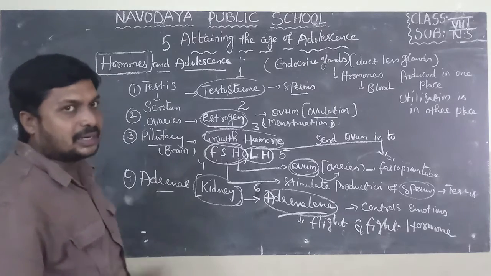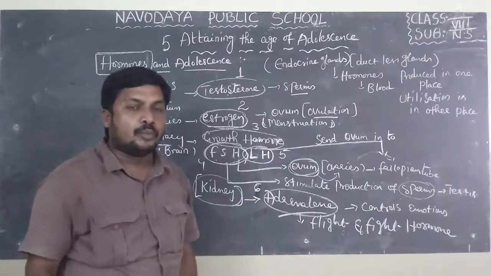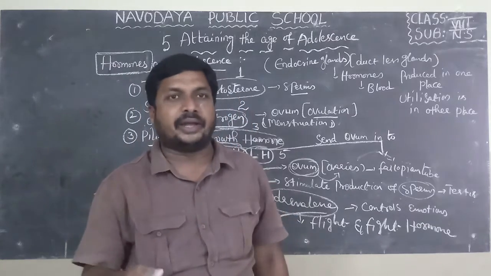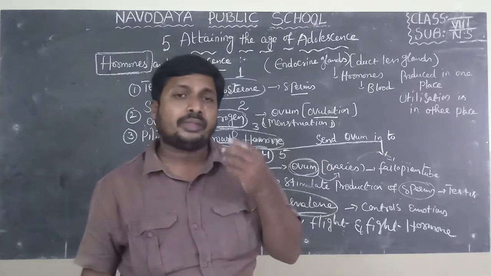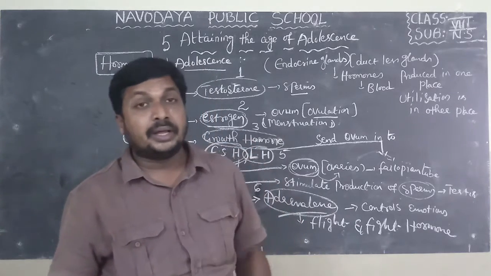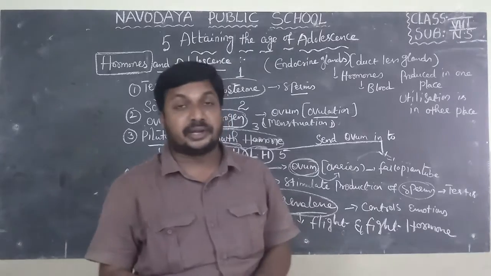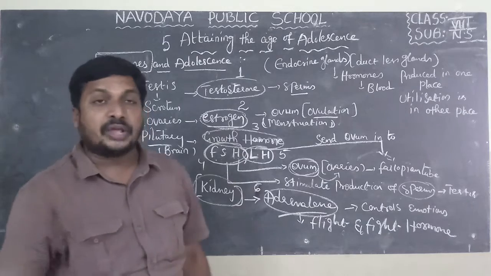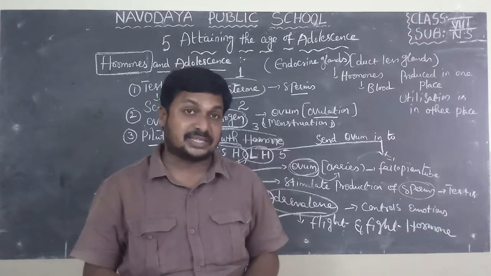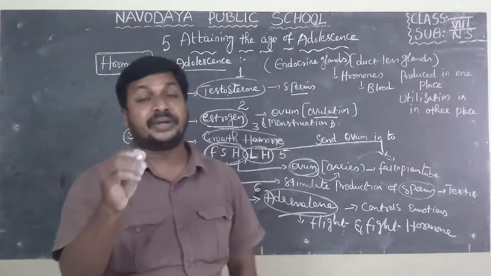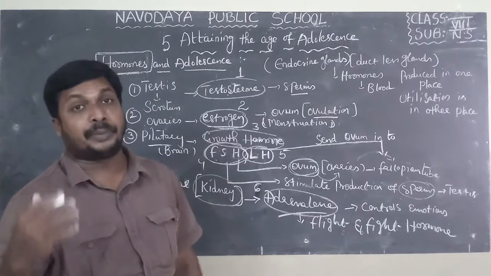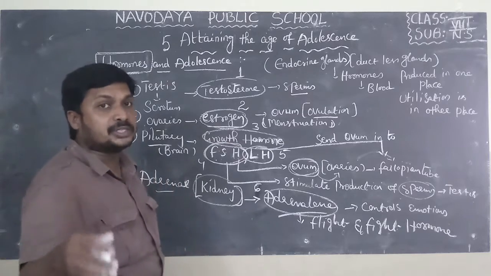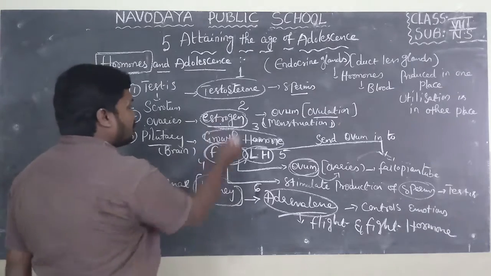So this is about hormones at adolescence. If you observe boys and girls at the age of adolescence, we can find some changes. Again I repeat, the changes in boys are development of mustache, beard, hair under the armpits, hair near the genital region, and pimples; all these are due to the hormone testosterone. In females, development of breast, hair under the armpits, hair near the genital region, pimples, acne, production of ovum, and menstrual cycle; all these are due to a hormone known as estrogen.